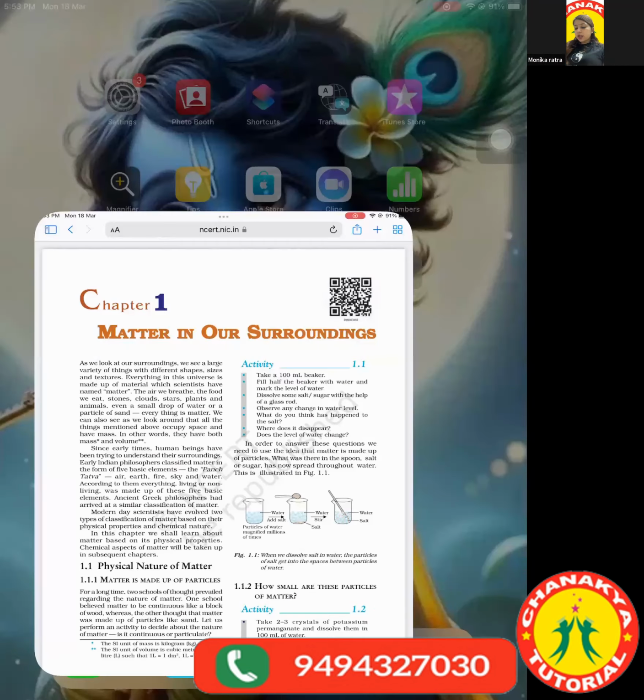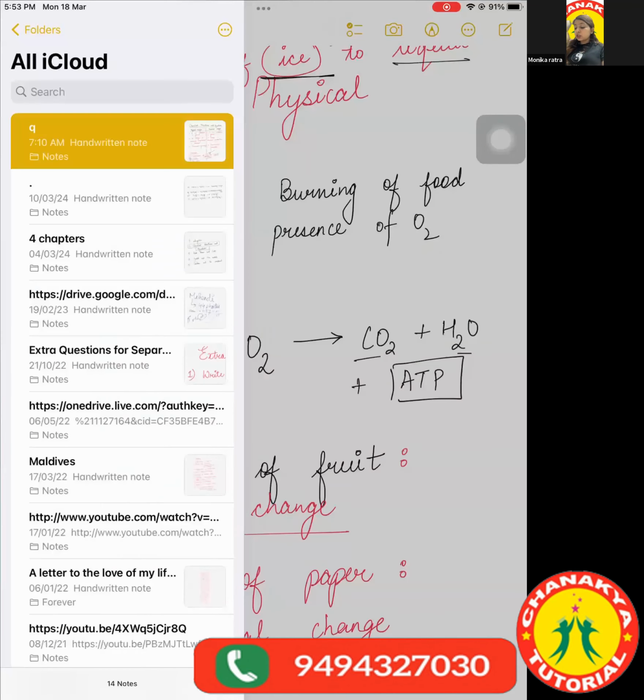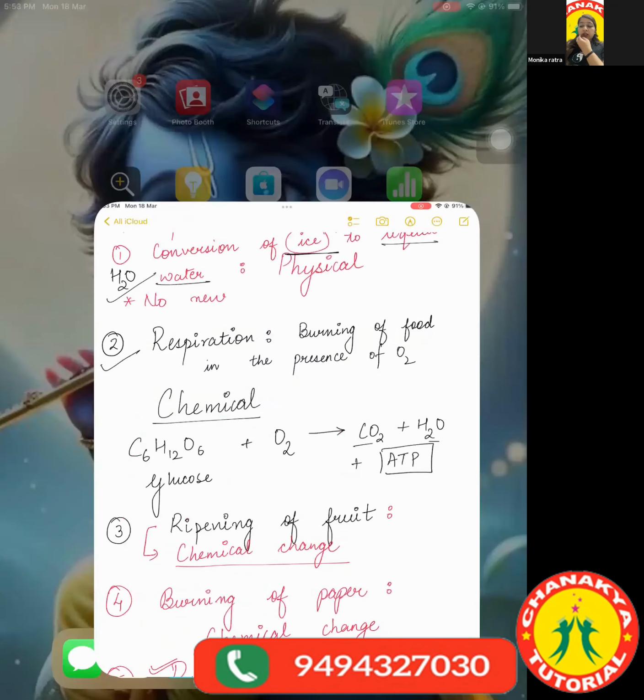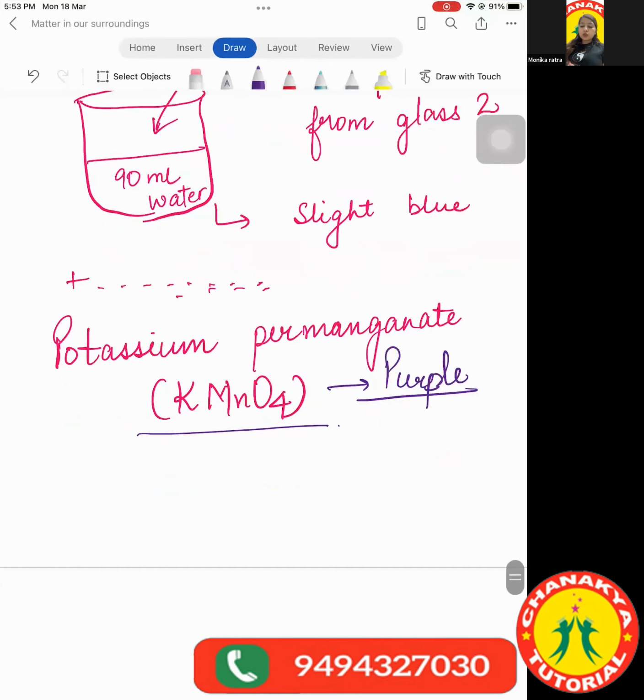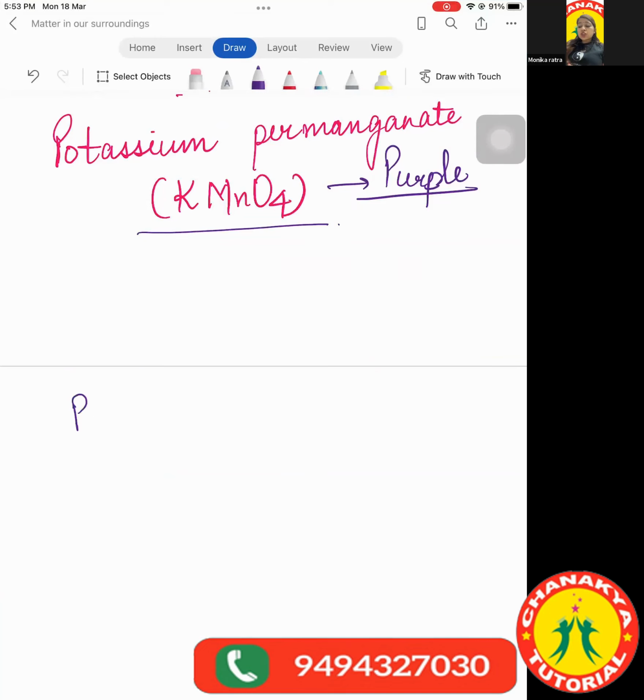Particulate. So I had given this example in the previous class that there were two theories which came up. Initially, it was believed that the matter may be continuous or made up of particles.